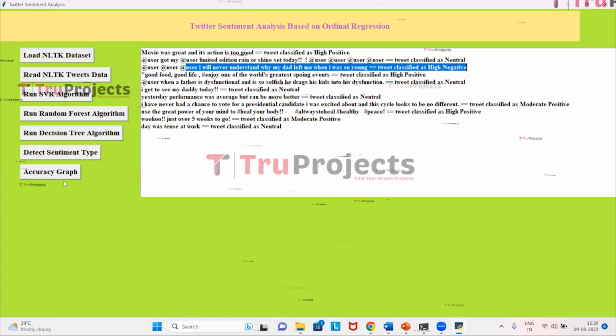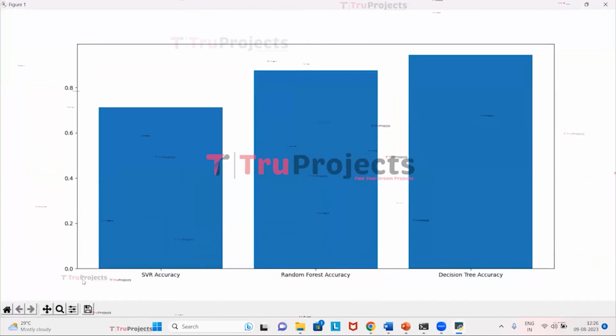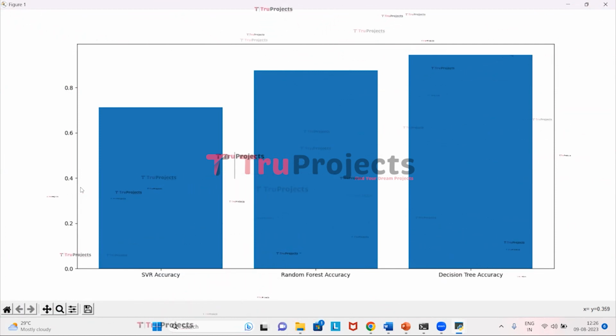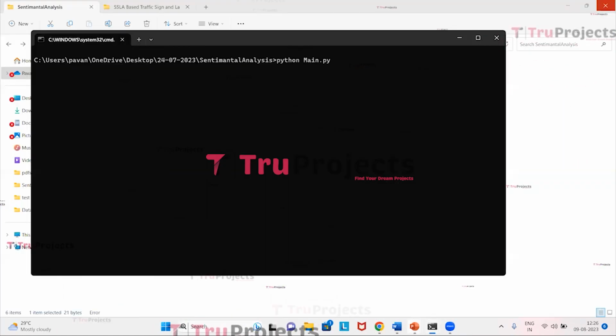So now click on the button Accuracy Graph to view all the algorithms' accuracy scores. Here on the x-axis we have algorithm names, and on the y-axis we have the accuracy scores of that particular algorithm. Among all the algorithms, decision tree accuracy is high. Close this GUI.